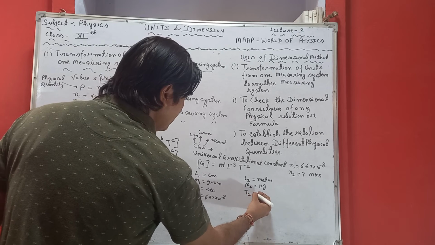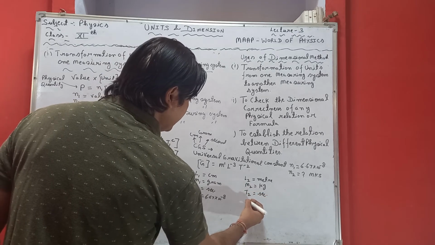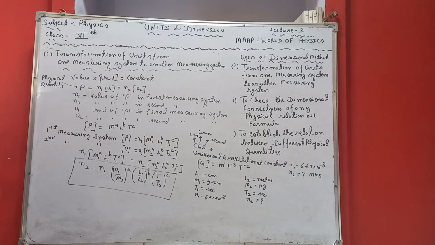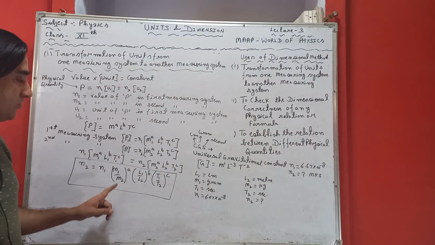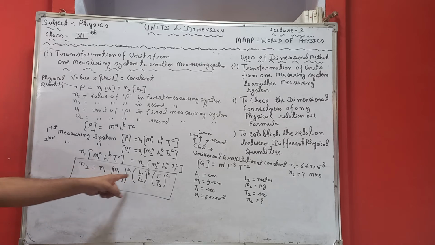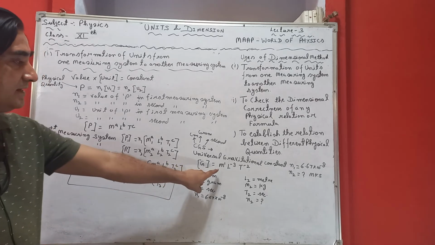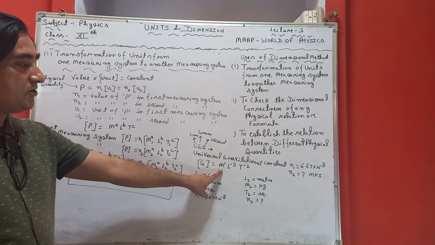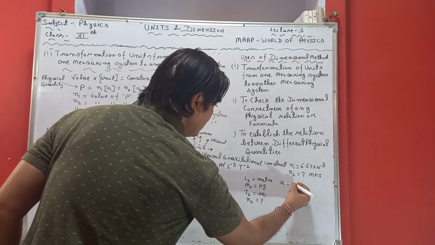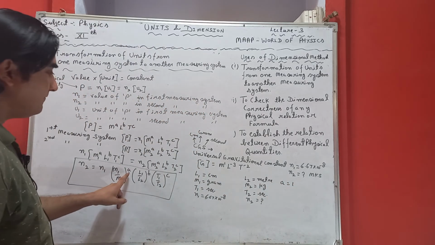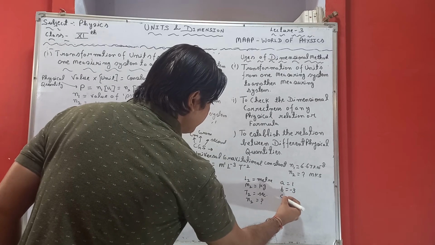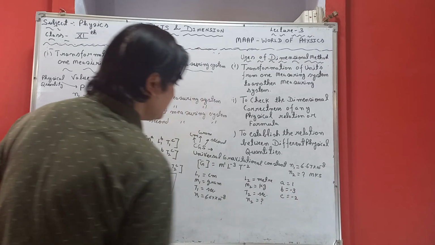And T2 is taken in second. Then what is the value of N2? We just have to calculate the value of N2 by using this particular formula. So we can substitute these values over here. By the dimension of G, we can say that the value of A is equal to 1, B is equal to minus 3, and C is equal to minus 2.